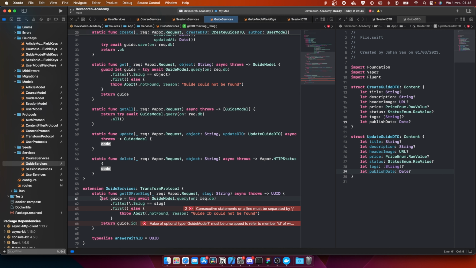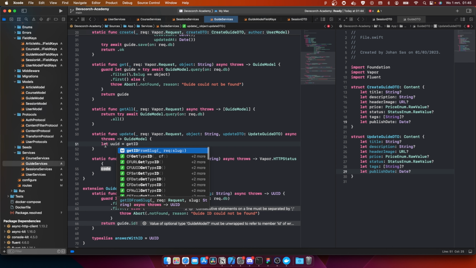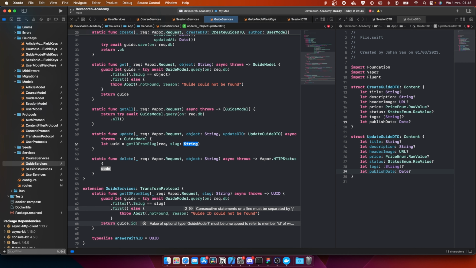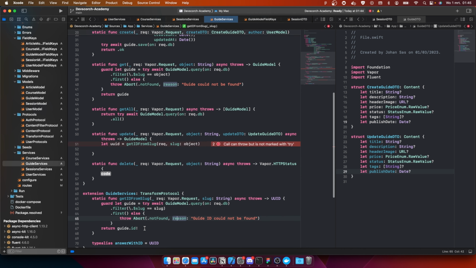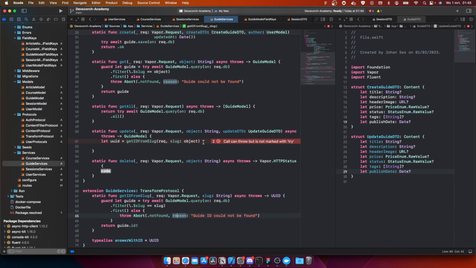Oh, this has to be a guard let, huh? Sorry. So in here, let UUID equal to get ID slug rec object, and here he's still complaining. Okay. Of course, try await. Okay. After that, we can actually do let guide equal to